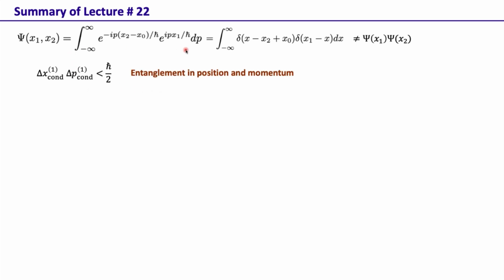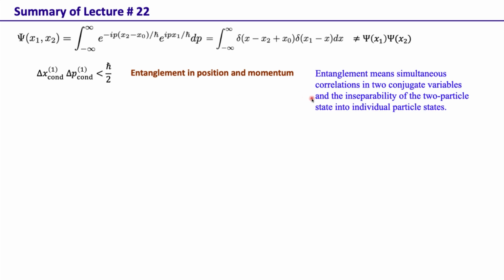So these arguments that were put forward by Einstein, Podolsky and Rosen to show that quantum mechanics is incomplete, these very arguments are now known as entanglement. For example, this was given in position and momentum, so here it is entanglement in position and momentum. What entanglement means is basically simultaneous correlations in two conjugate variables or non-commuting operators, and the inseparability of the two-particle wave function or state into individual particle states.